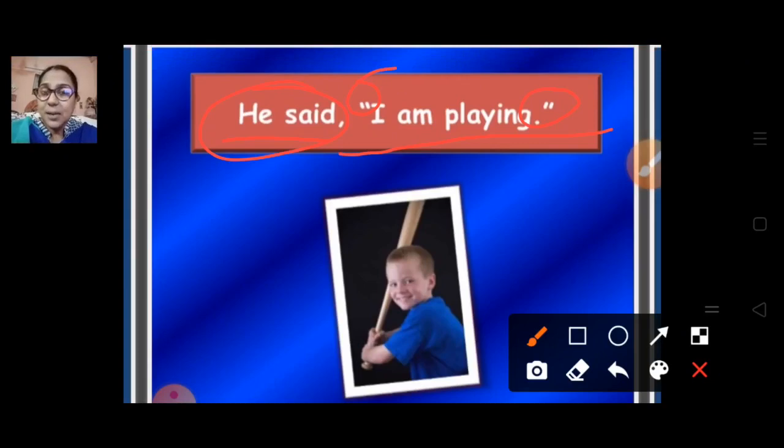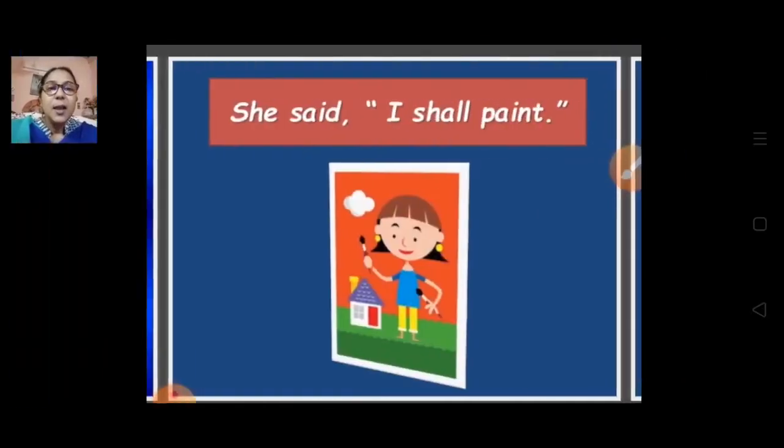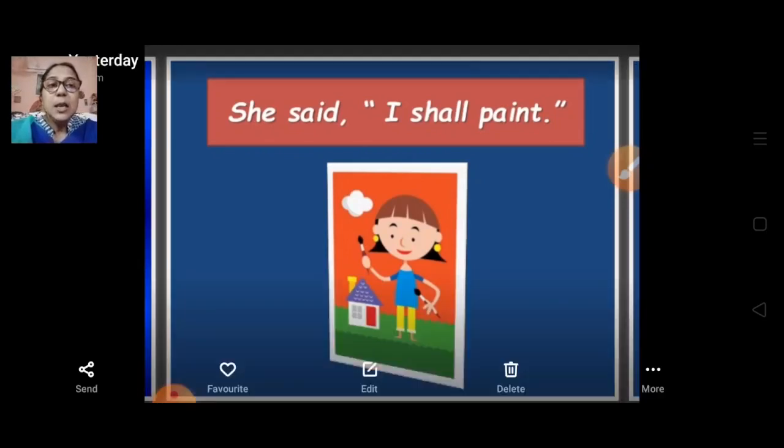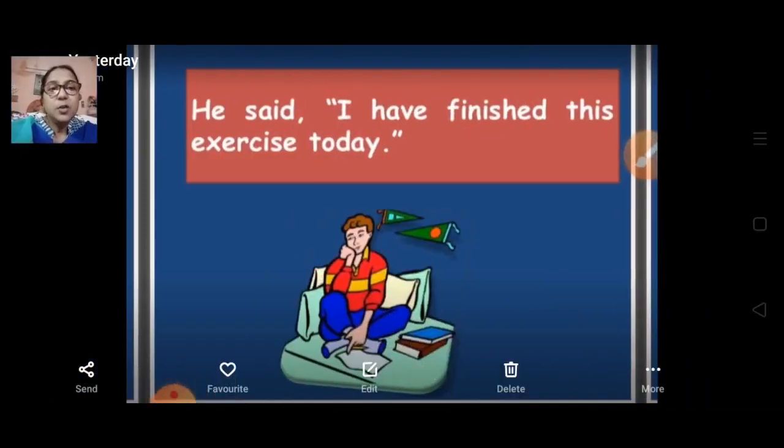Always keep in mind, whatever the person is exactly telling, we are supposed to write in the inverted commas. Next example: she said, "I shall paint." Whatever she is telling is written in the inverted commas.